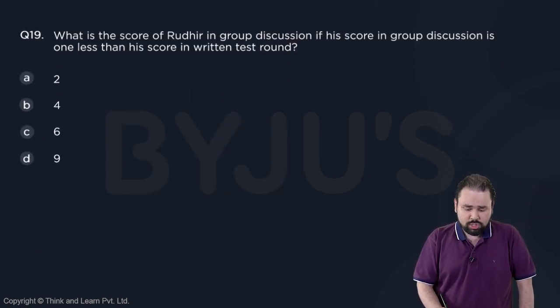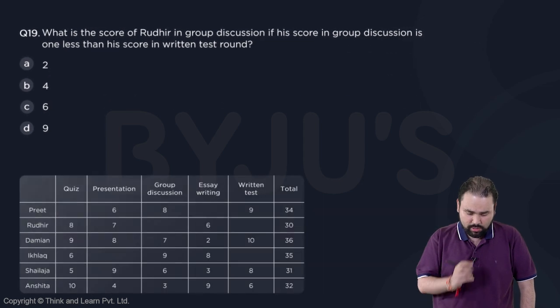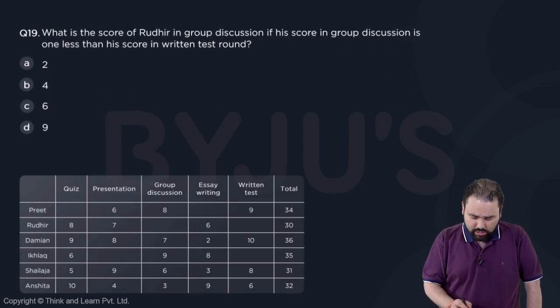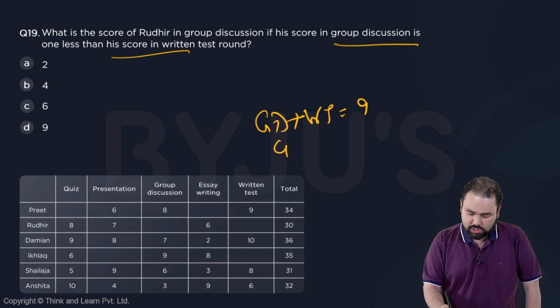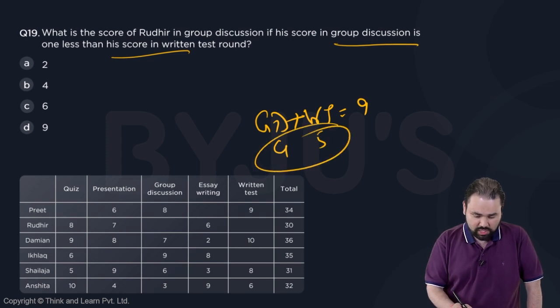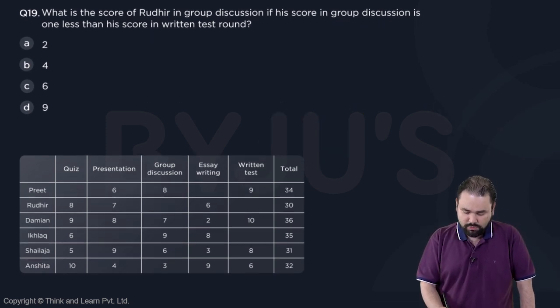What is the score of Rudhir in group discussion if his score in group discussion is 1 less than his score in written test? Okay, let's look at Rudhir. Rudhir is 8 plus 5, 15 plus 6, 21. So group discussion plus written test is 9. And we are saying the score in group discussion is 1 less than written test. So group discussion 4, written test 5. So in group discussion he'll get 4, which is B, which is perfect.